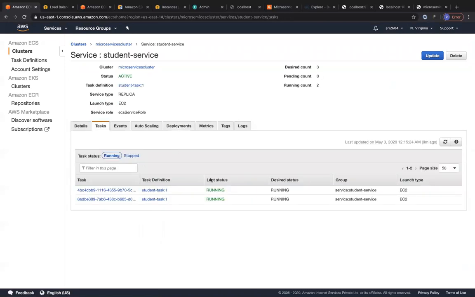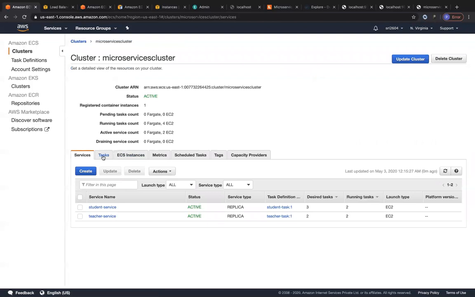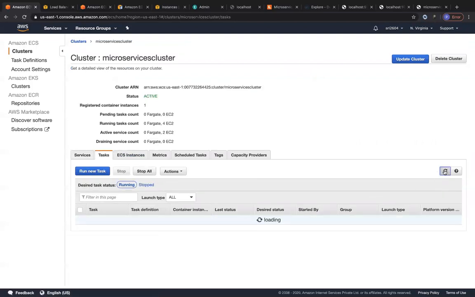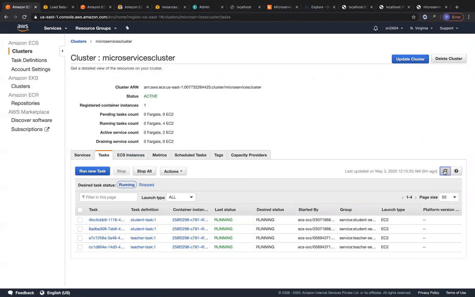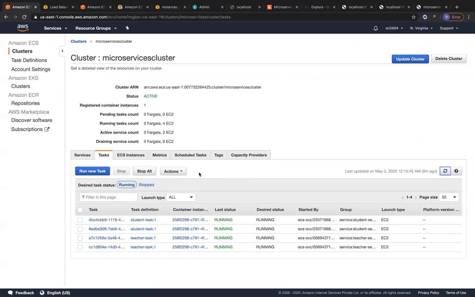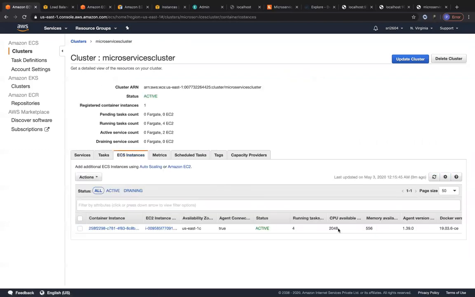When I go back to the tasks, you can see over here under the microservices cluster, let's look at all of the tasks. So you can see that we have 4 running, but we are going to see 1 more running next because we have updated the desired capacity for the student service to be 3. Let's see if we have enough capacity on the ECS instance. The available memory that we have over here is only 556. Oh my God. So maybe we will not have that container running.